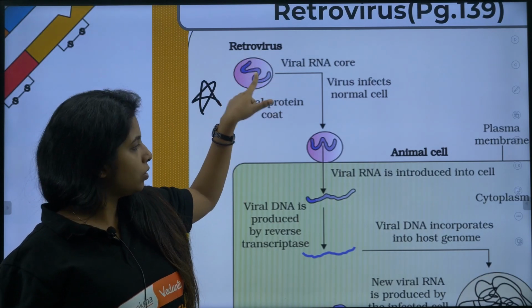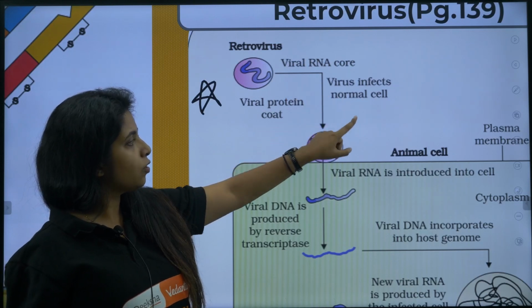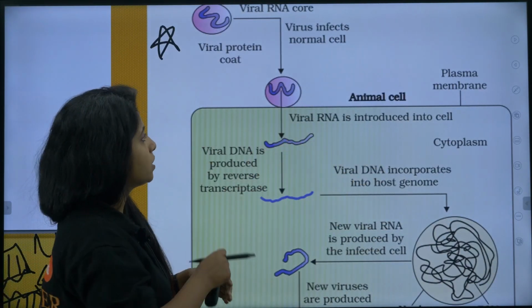Retrovirus will be having its own RNA. So this is the RNA, the viral RNA core. The virus infects the normal cell. So this whole thing that you see is a normal cell. This virus is infecting. What is it doing, children?